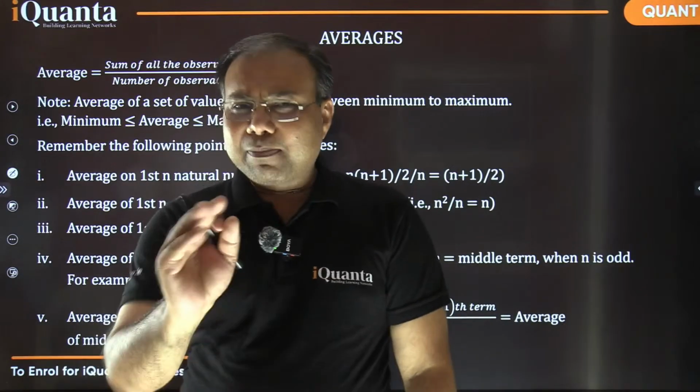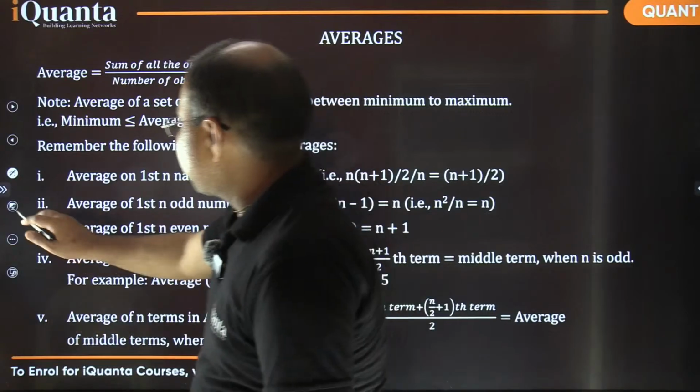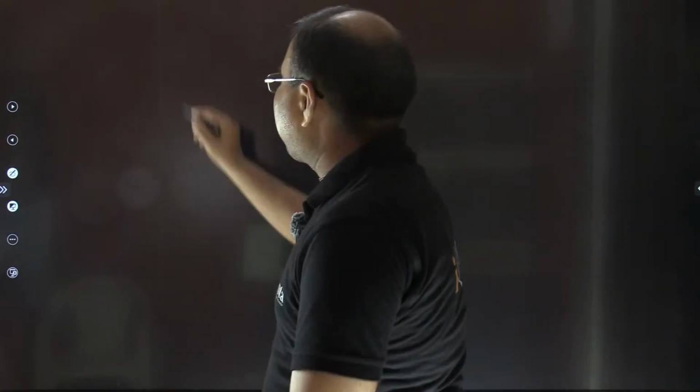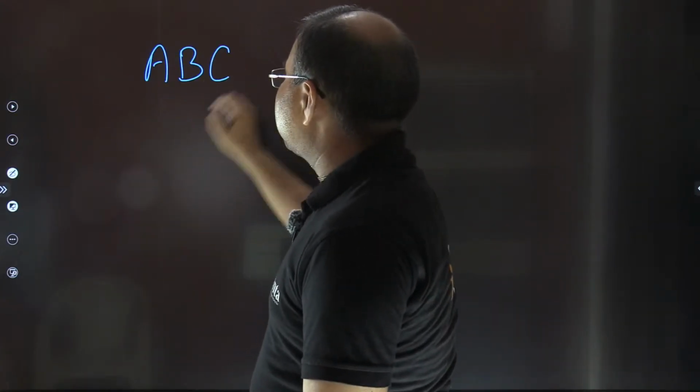But before that, let me give you a small puzzle. I'm covering this slide now. It's a very simple question. Please answer it fast. So this is a 3-digit number, ABC.